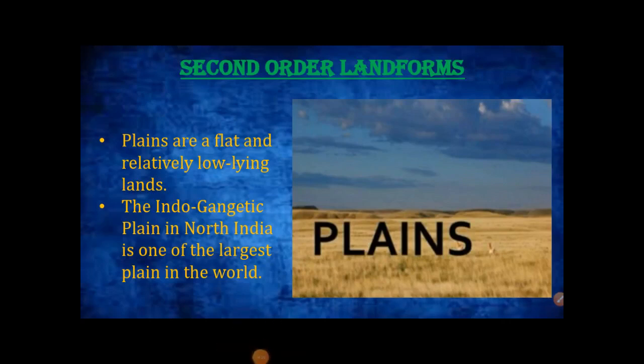The oldest civilizations like the Mesopotamian and the Indus civilizations developed in river plains. The Indo-Gangetic Plain in North India is one of the largest plains in the world. The plains formed by river Kaveri and Vaigai are important plains found in Tamil Nadu. Coastal plains are the low-lying lands adjacent to oceans and seas.